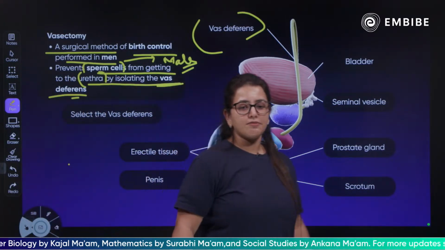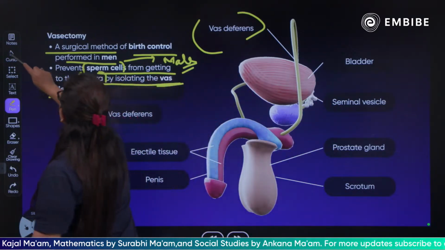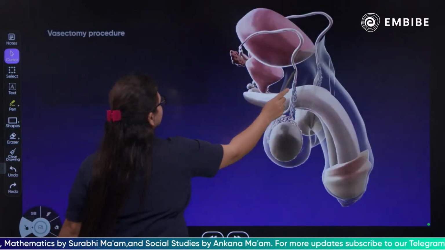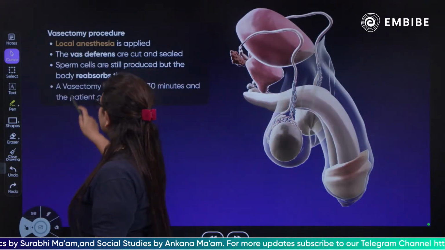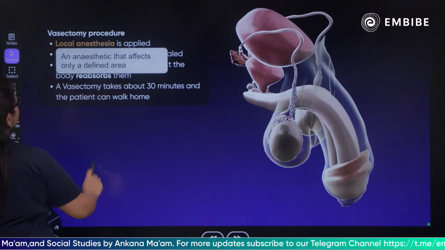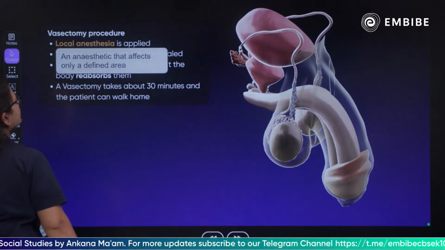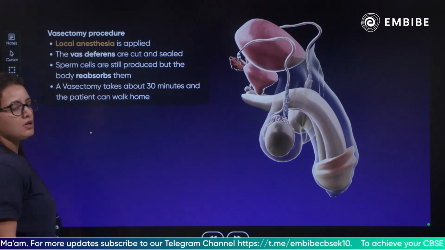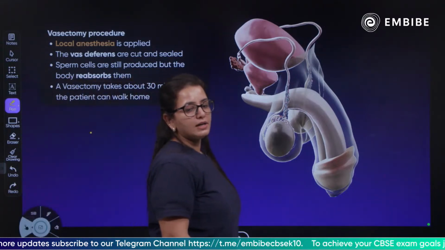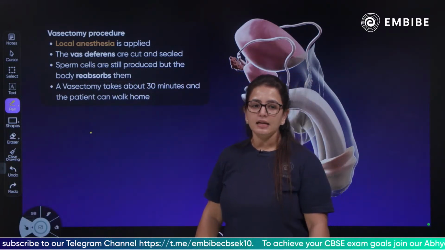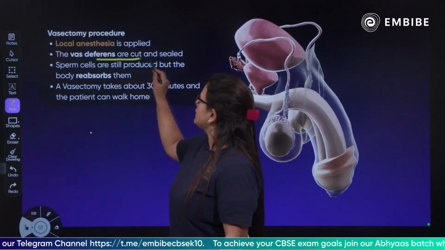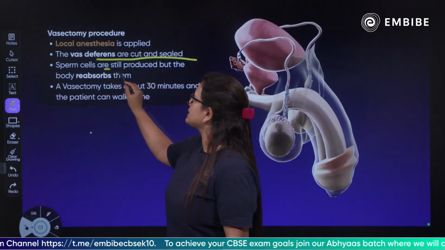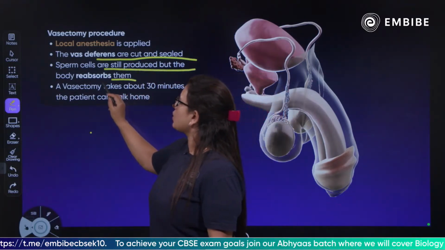Let's select the vas deferens and see what happens. Local anesthesia, children, is an anesthesia that affects only a defined area. Local anesthesia, you know, numbs the area, simple. So before performing this procedure, a local anesthesia is applied. The vasa deferentia are cut and sealed, and sperm cells are still produced, but they are reabsorbed by the body.